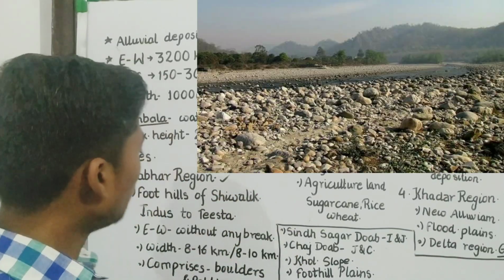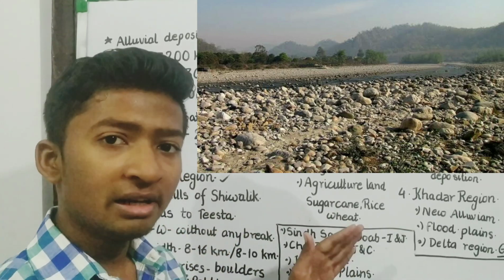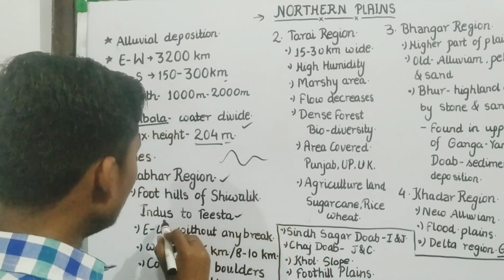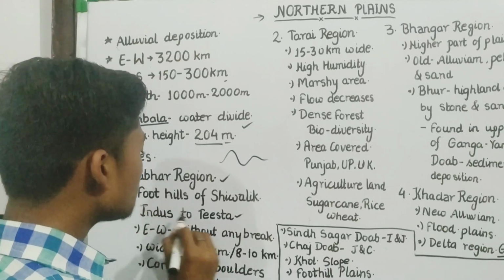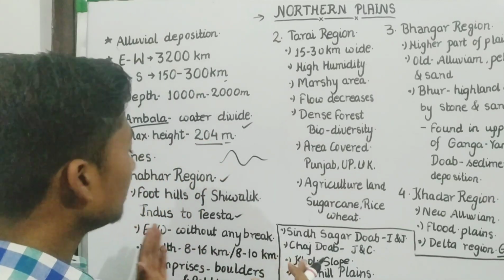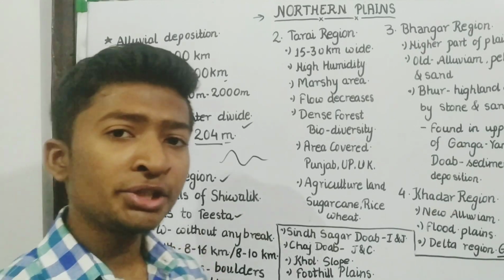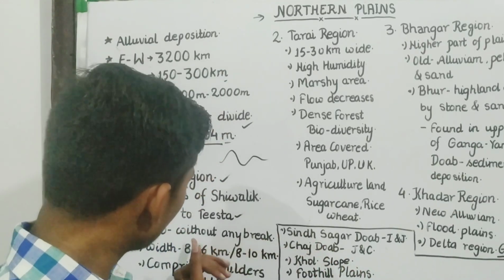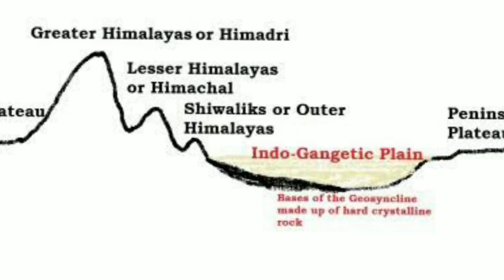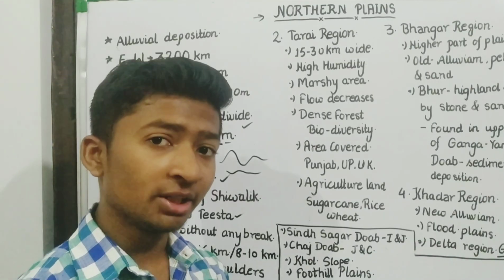Bhabar is found at the foothills of Shivalik. Shivalik is the last range of the Himalaya. They lie between the river Indus and the river Tista, from east to west without any break, and their width varies from 8 to 16 kilometers.